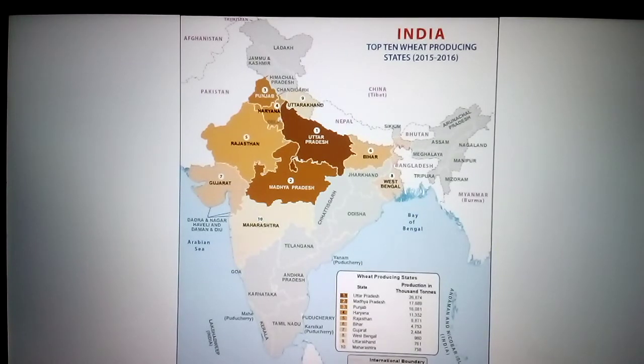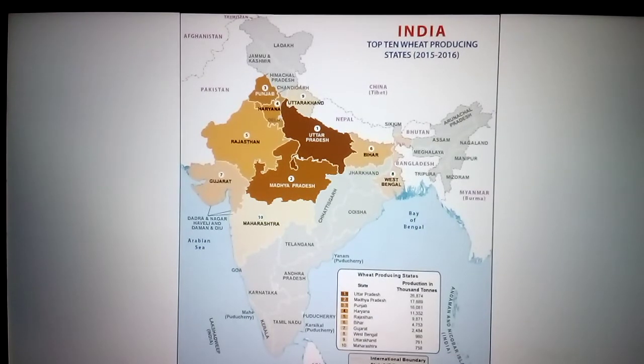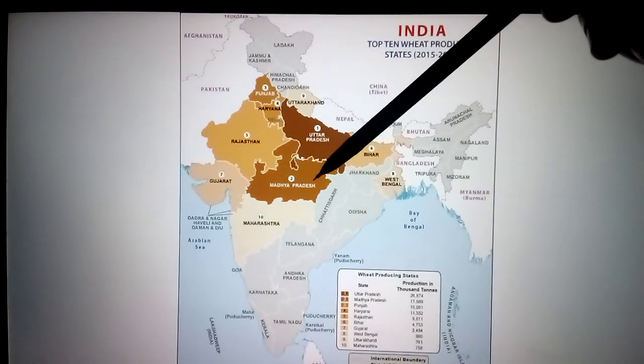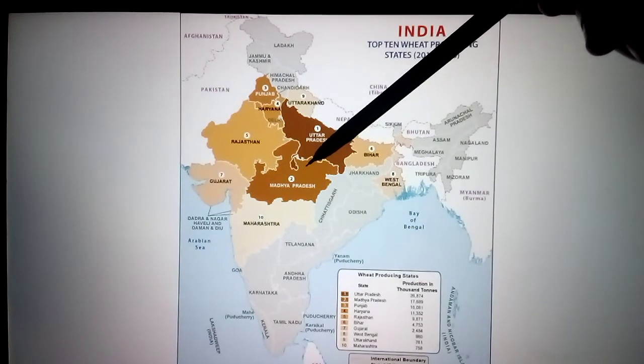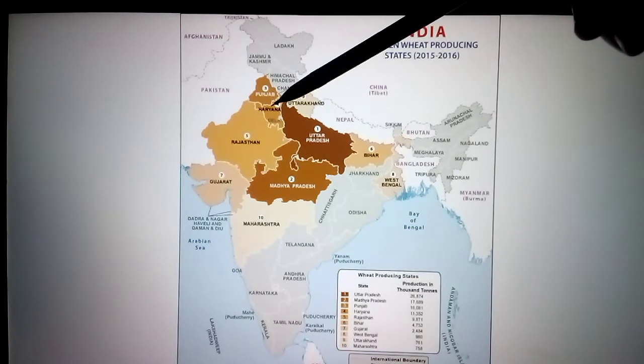Next, see here, top 10 wheat producing states. First one is Uttar Pradesh. First place goes to Uttar Pradesh. Second leading producer is Madhya Pradesh. Third one is Punjab. Fourth place is Haryana.